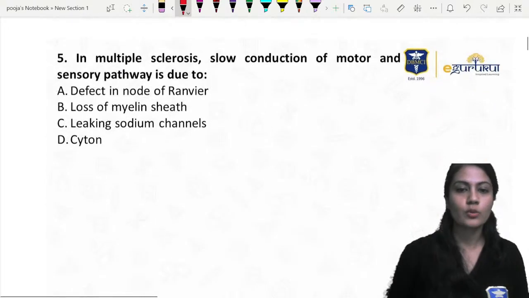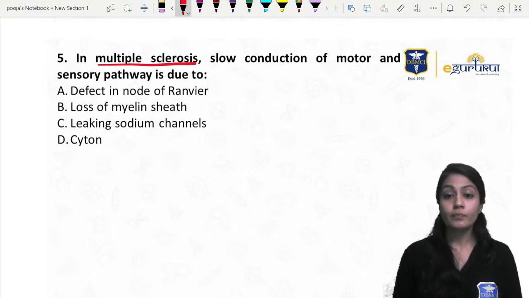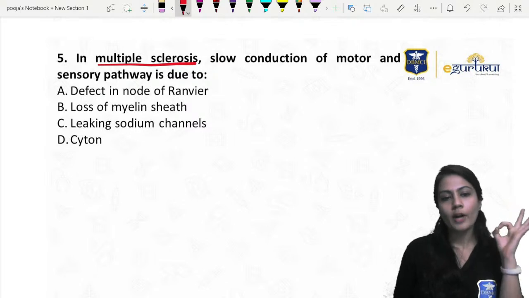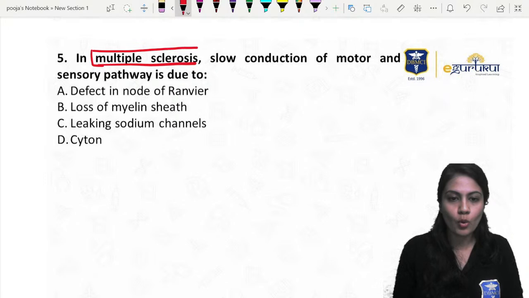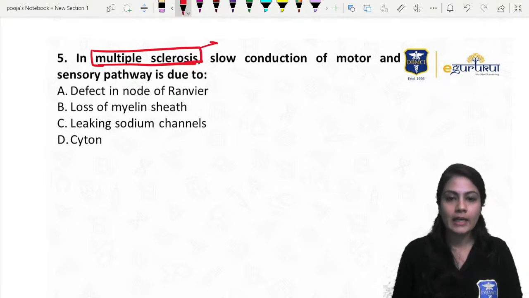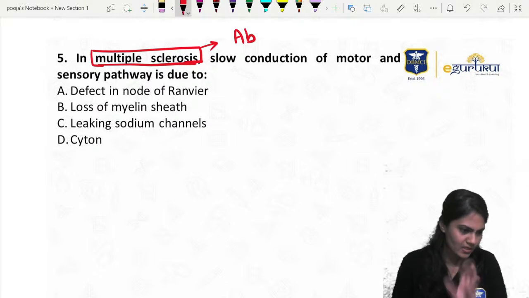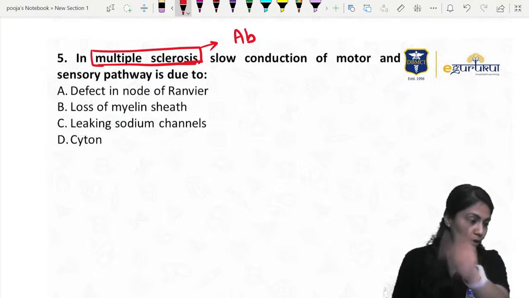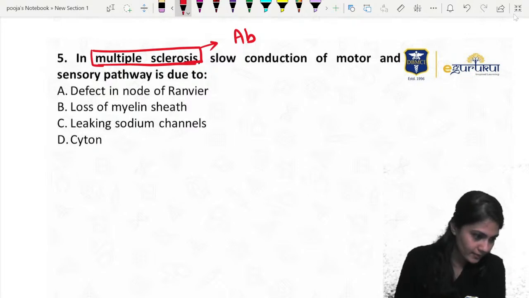Let's move on to the next question. Answer, guys. Multiple sclerosis, conduction of the motor and sensory pathway is due to. This is not per se related, but yes, for multiple sclerosis you should know the pathophysiology. I'll tell you that antibodies are formed, and the antibodies are against something which is related to the answer over here. Yes, guys. Question 5th, answer.